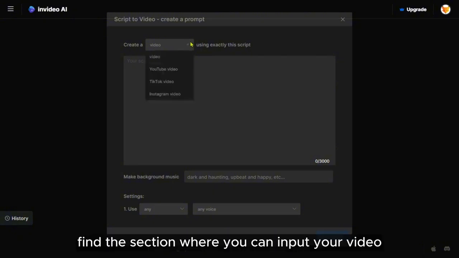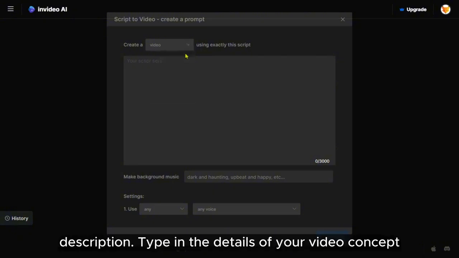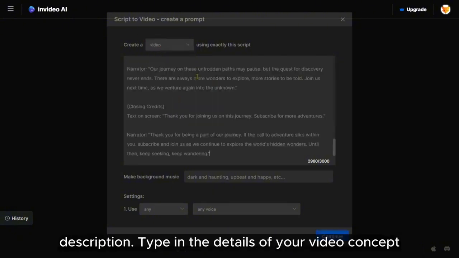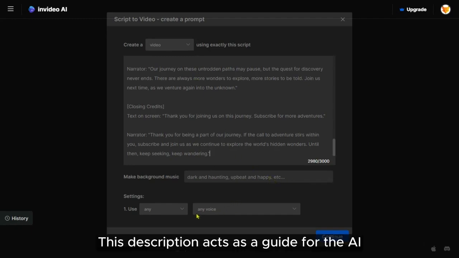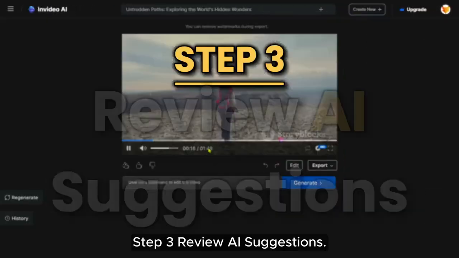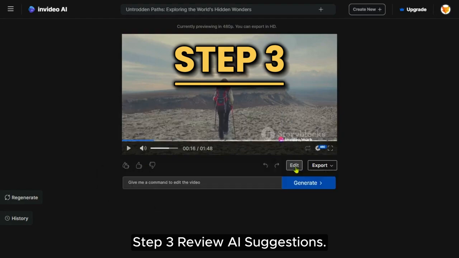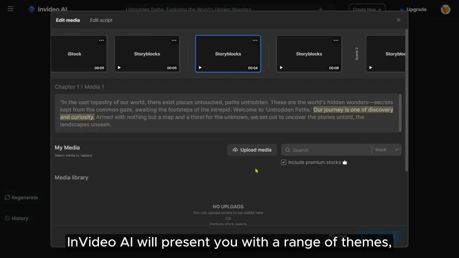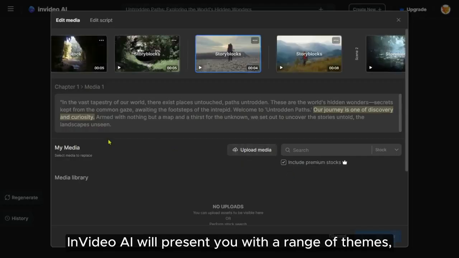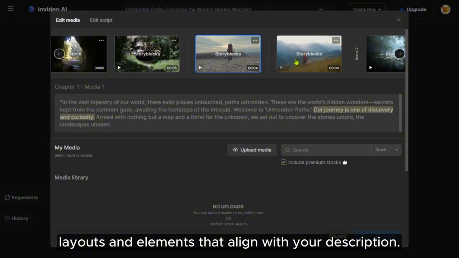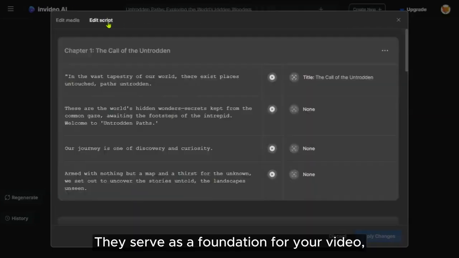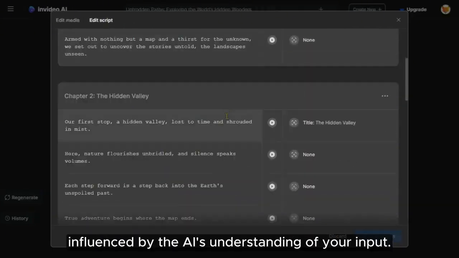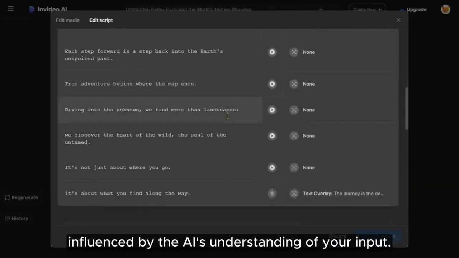Once logged in, find the section where you can input your video description. Type in the details of your video concept as defined in Step 1. This description acts as a guide for the AI to understand your requirements. Step 3. Review AI suggestions. After processing your input, InVideo AI will present you with a range of themes, layouts, and elements that align with your description. Take your time to review these suggestions. They serve as a foundation for your video, influenced by the AI's understanding of your input.